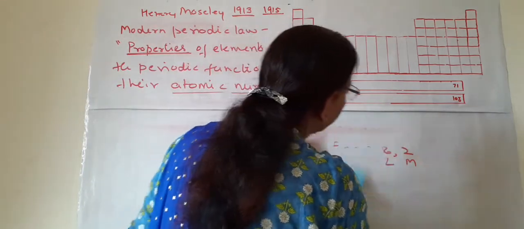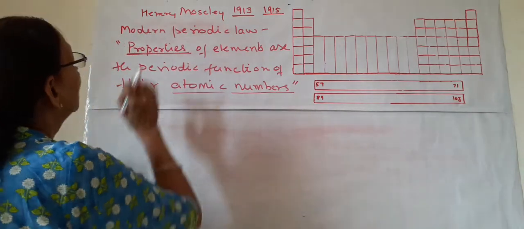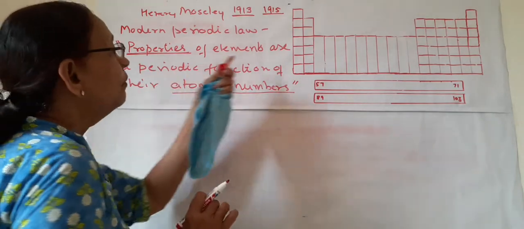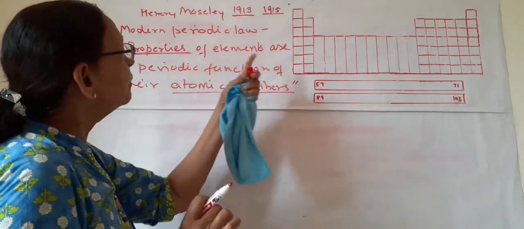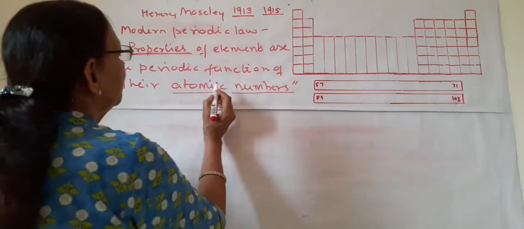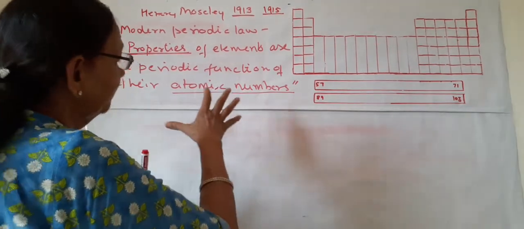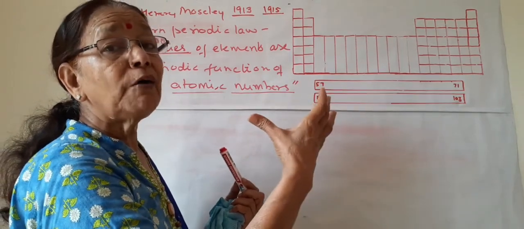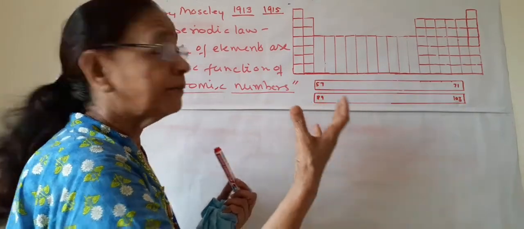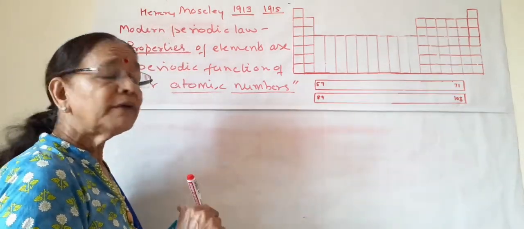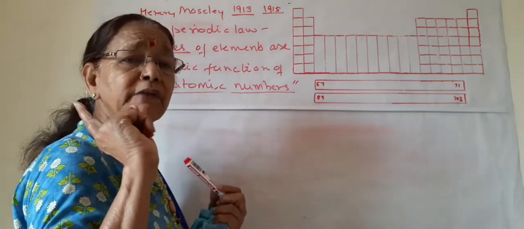So this is how Moseley explained the law of classification of elements: properties of elements are a periodic function of their atomic number. Now we have explained that the atomic number is the fundamental basis of characters of atoms. Why is atomic number the fundamental character and not the atomic mass, as was given by Mendeleev?